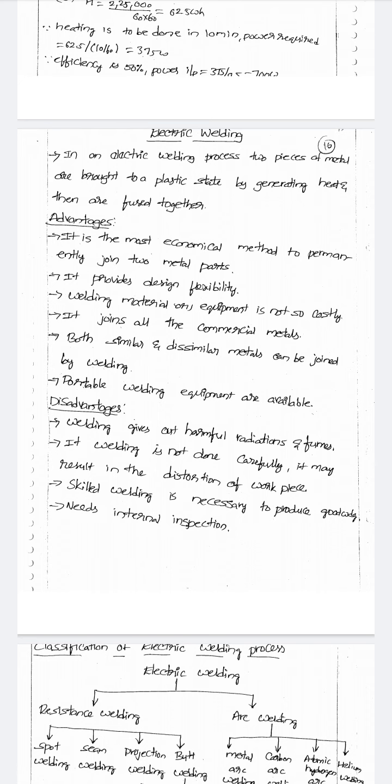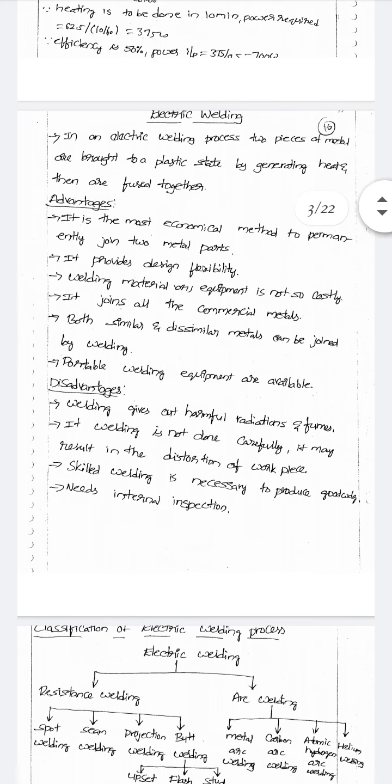Electric welding is a process in which two pieces of metal are brought to a plastic state by generating heat, and they are fused together. If you are going to weld any material, you definitely require two pieces. Once again, it is a process in which two pieces of metal are brought to a plastic state by generating heat and then fused together. This is called electric welding.